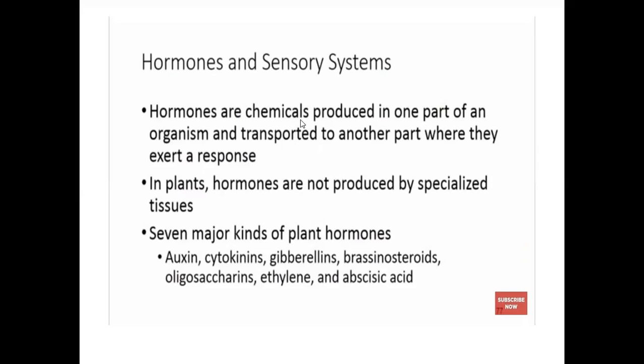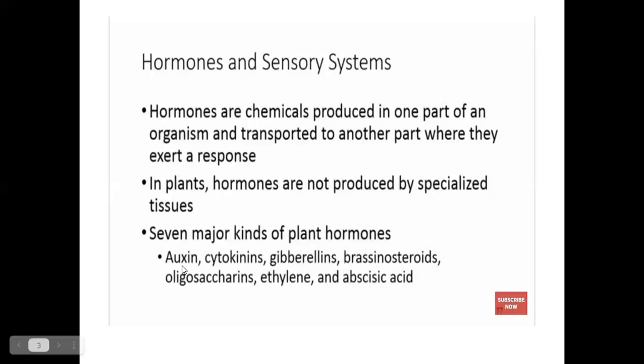Hormones are chemicals produced in one part of an organism and transported to another part, where they exert a response in another place. In plants, hormones are not produced by specialized tissues. There are seven major kinds of plant hormones present.